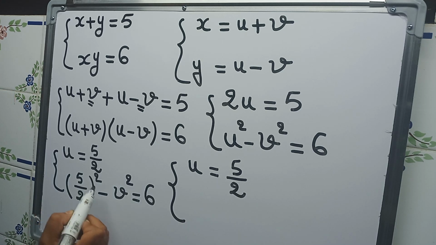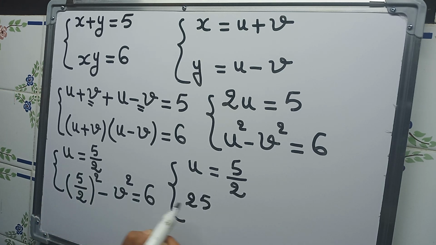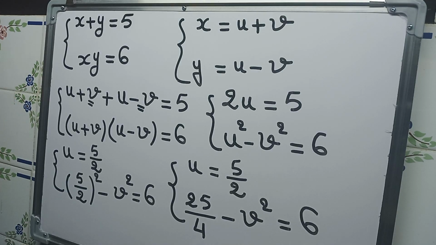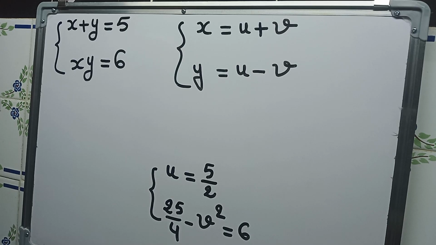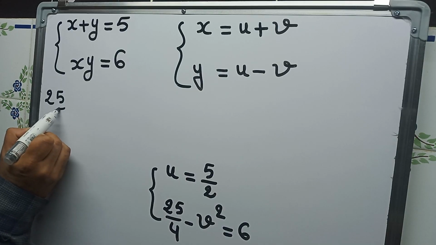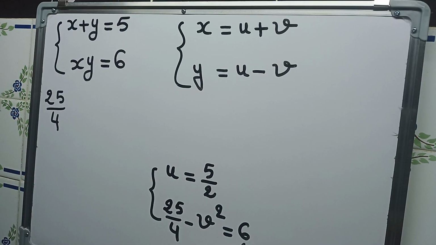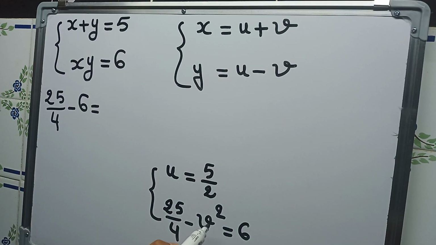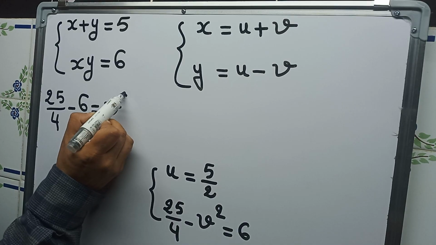And here 5 over 2 squared is 5 squared over 2 squared, which is 25 over 4, minus v squared is equal to 6. Now let's solve this second equation for v. So here we have 25 over 4, and plus 6 goes to the left side and becomes minus 6, is equal to, and minus v squared goes to the right side, becomes v squared.